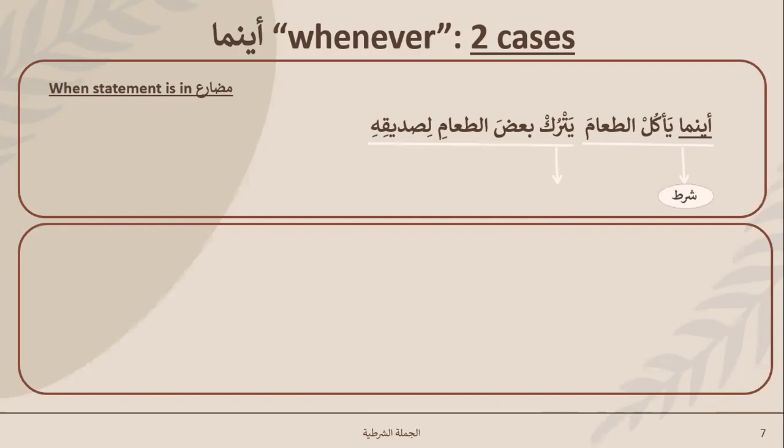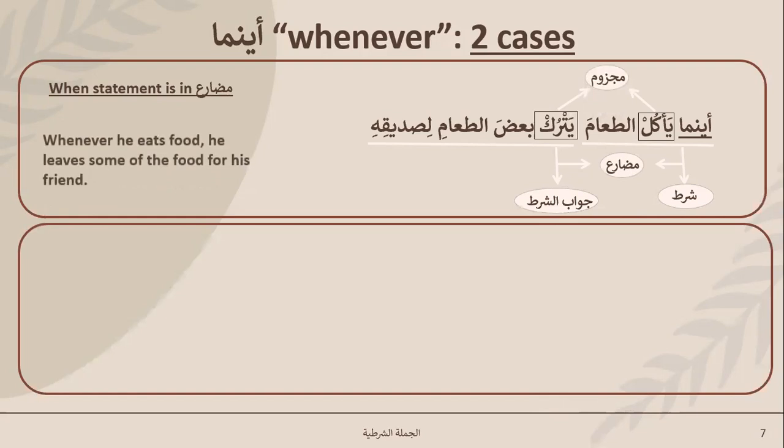So that's your shart. Yatruk ba'da, so he leaves some of the food for his friend. That's your jawabu shart. Over here, if you see, both of them are mudare and they both have been made majzum, lightest. So whenever he eats food, he leaves some of the food for his friend.